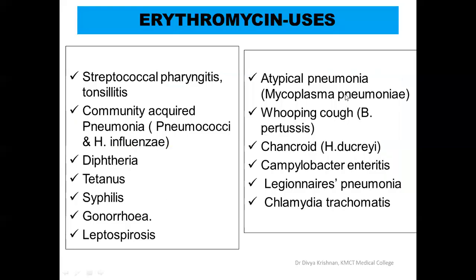Then you will see atypical pneumonia, other additional spectrum we had studied. That is the uses here. Atypical pneumonia caused by Mycoplasma pneumoniae, whooping cough, which is caused by Bacillus pertussis, chancroid, which is caused by Haemophilus ducrei, Campylobacter enteritis, Legionnaires pneumonia, Chlamydia trachomatis. So additional spectrum, whatever we have studied, the uses corresponding to that is there. So only you have to remember the spectrum and you will get the uses automatically. So we have so far discussed the mechanism of action, the spectrum, the pharmacokinetics, the ADR, and the uses of erythromycin.